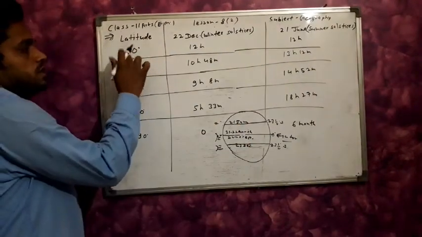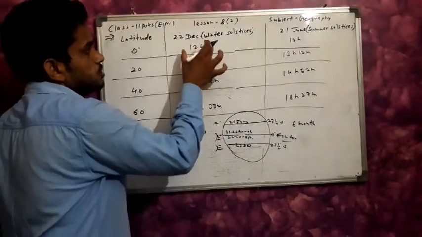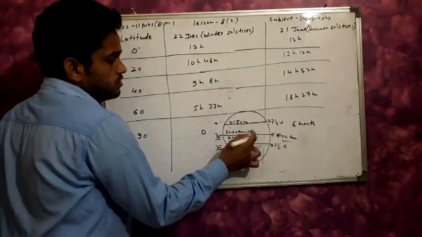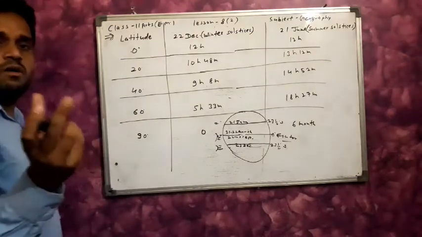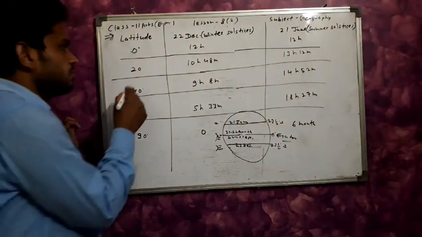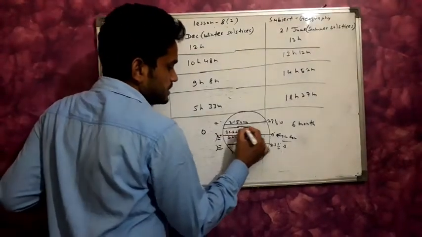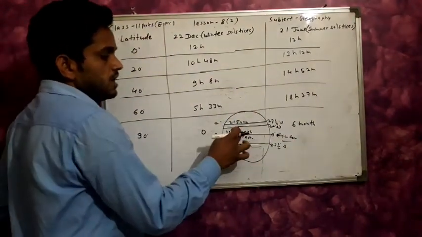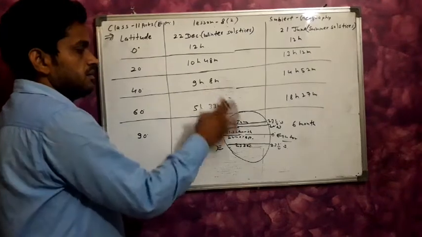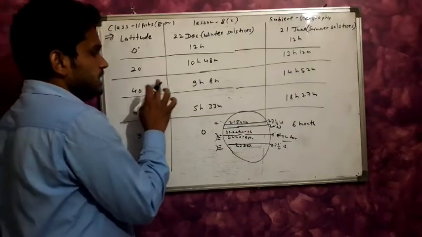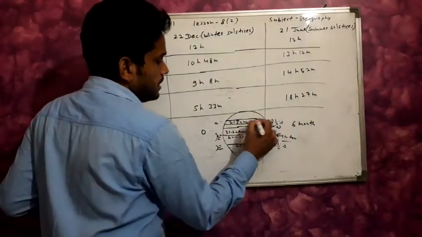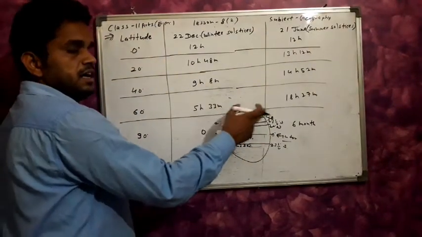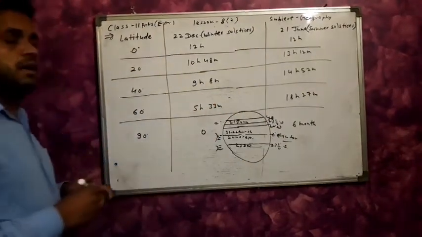On 22 December, at 0 degrees, there is a 12-hour day. At approximately 20 degrees north latitude, the day period is 10 hours and 48 minutes. Near 40 degrees, the day is 9 hours and 8 minutes.